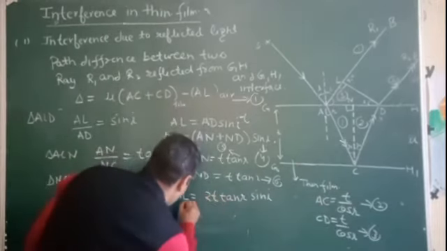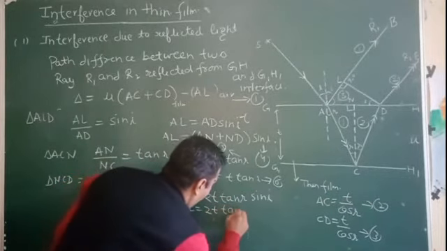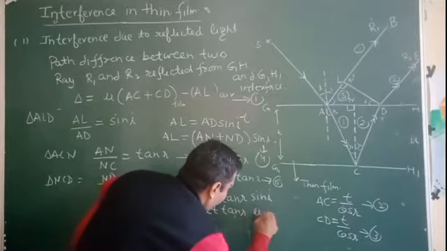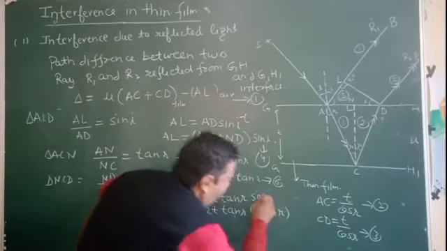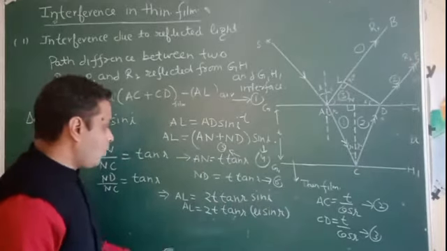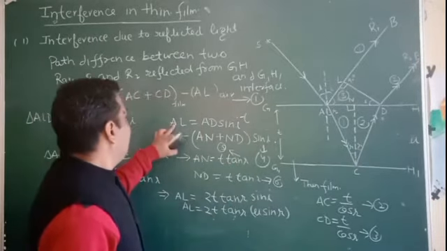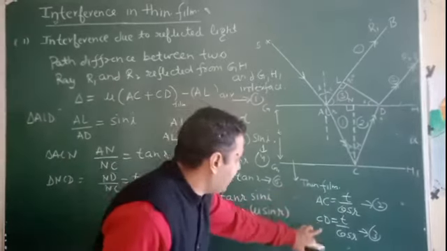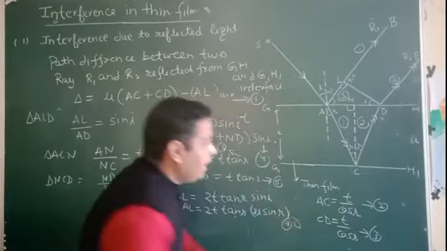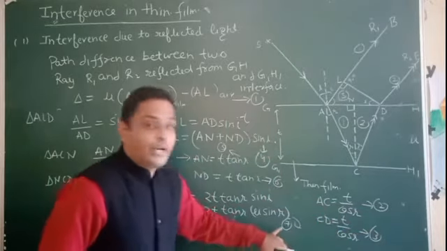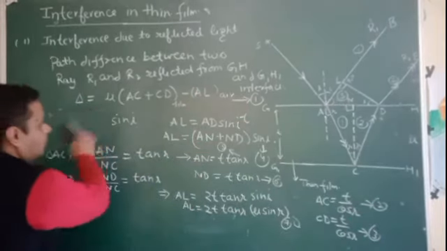Now this AL can be written as 2T tan r mu sin r, according to Snell's law. So we have calculated AL and also AC and CD. This is equation number 7. So by putting 2, 3, 7 in equation number 1. Understand?